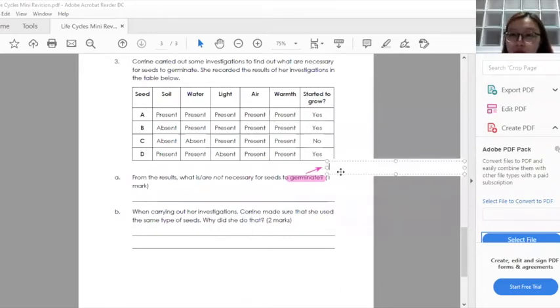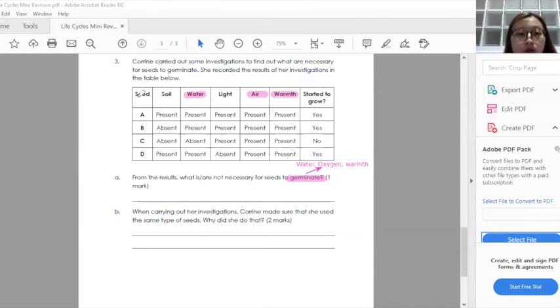Your WOW, W-O-W. So we have your water, oxygen, and warmth. These are the 3 conditions that are required for germination to occur, or for seeds to germinate. Which means to say we only need water, air, which is your oxygen, and your warmth.